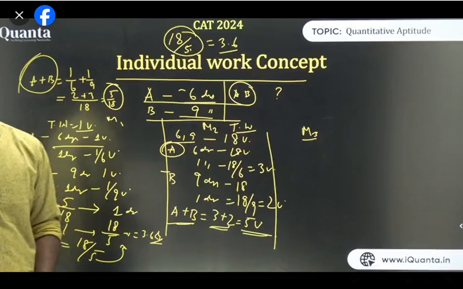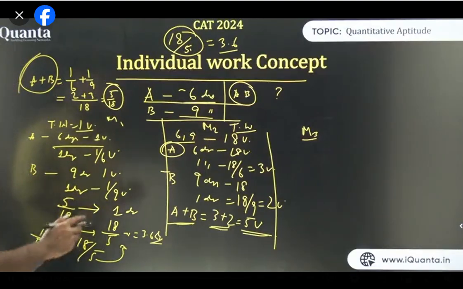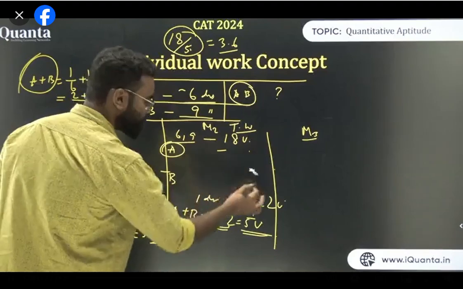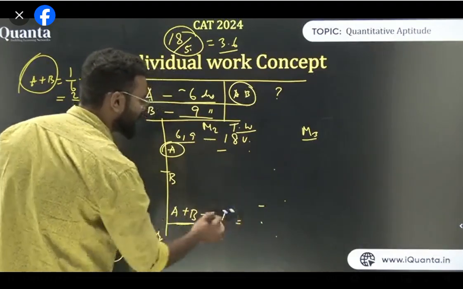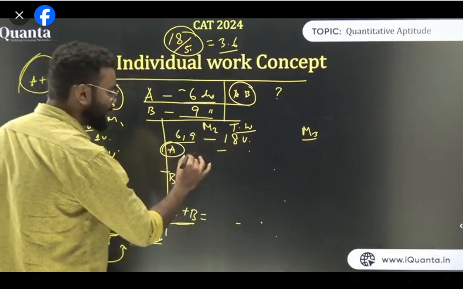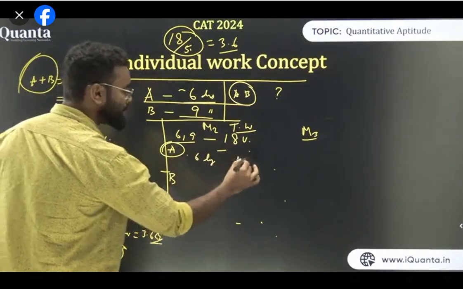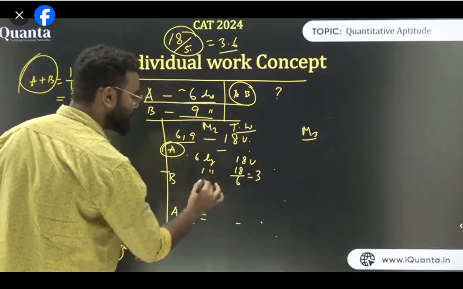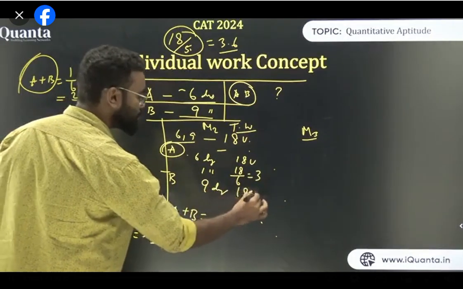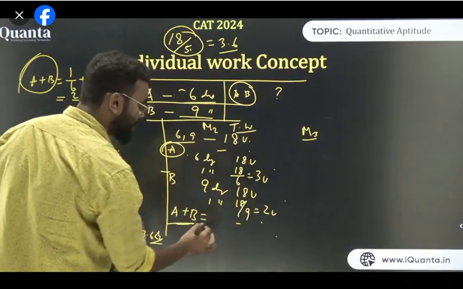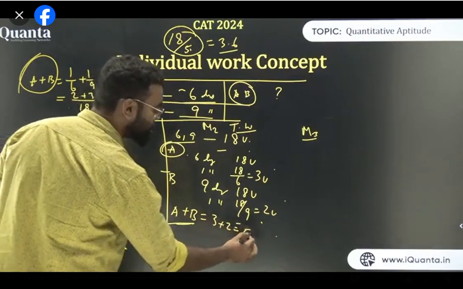Is it fine? So what I have done A कर रहा है क्या? Let's make it. So think about it this way. A क्या है? 6 and 9 का 18. So A 6 days में करता है 18 unit. तो एक दिन में करेगा 18/6, which is 3 unit. Similarly B करता है 9 days में 18 यूनिट, तो एक दिन में करेगा 18/9 which is 2 यूनिट. So A plus B कितना हो गया? 3 + 2, that is 5 यूनिट per day.